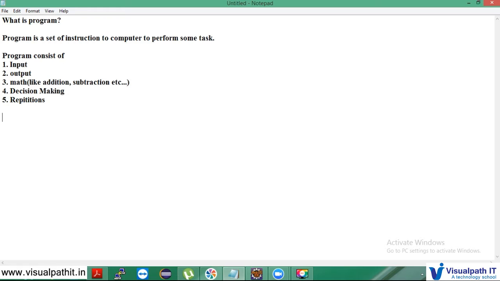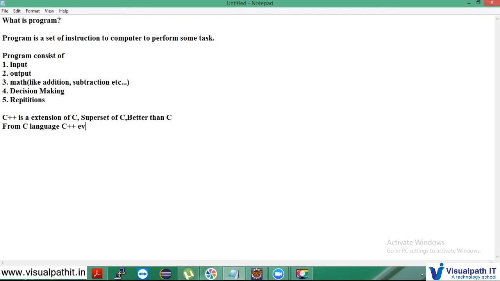Now we're getting into C++. C++ is an extension of C, or you can say it's a superset of C, or you can say it is better than C. You are seeing the letter C everywhere, which means C++ evolved from the C language.